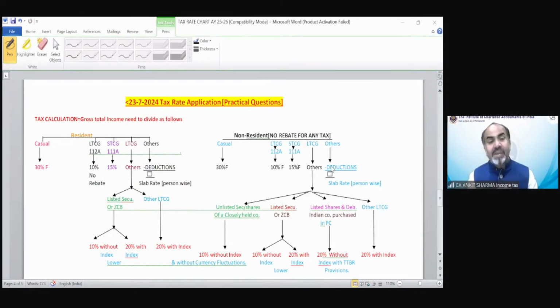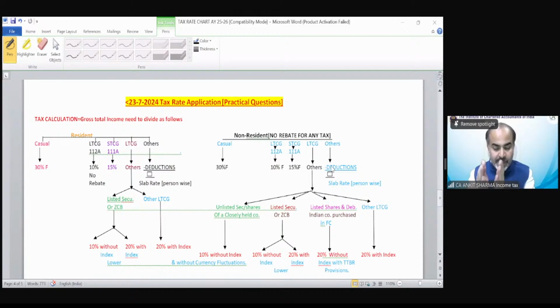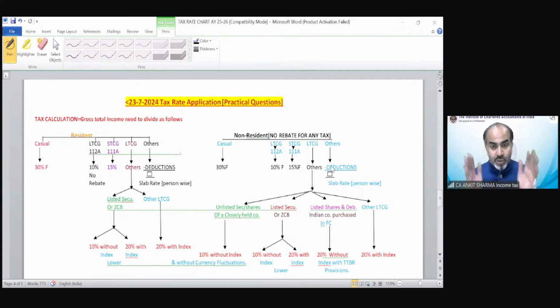Because capital gain is a very complicated rate structure provision, with this capital gain I also prepared the chart in which other incomes are also included. So in this chapter, I'm just trying to explain that if you have separate kinds of income, you need to put those incomes in a specific format to find the correct tax liability. We are not right now in a situation to calculate the correct tax liability because multiple provisions will come later in other chapters. Then we will be able to calculate the tax.